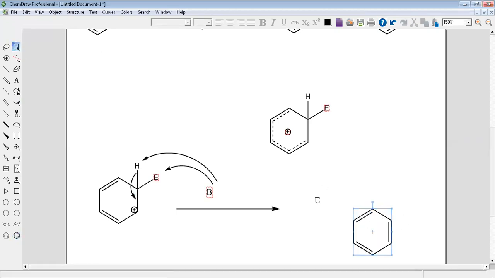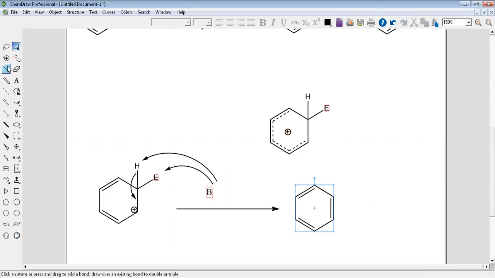Three pi bonds? Yes, three pi bonds, the aromatic system again, with the electrophile. With the electrophile plus HB. And attack the proton. Easy, yes? Now, this is the general mechanism for all the benzene ring reactions. For halogenation, acylation, alkylation, all the benzene ring reactions. This is the general mechanism, the same mechanism, there is no difference. Okay? The same mechanism.